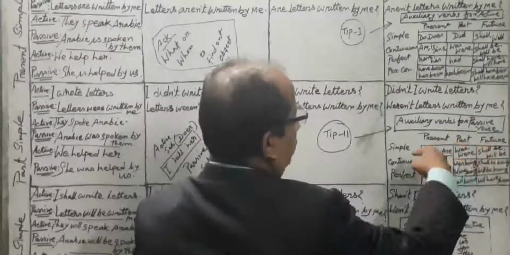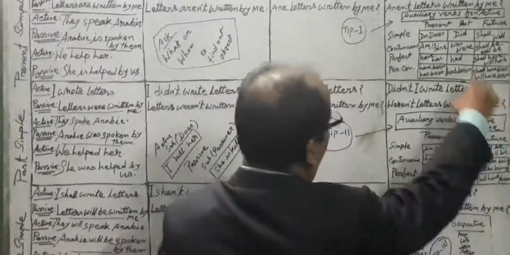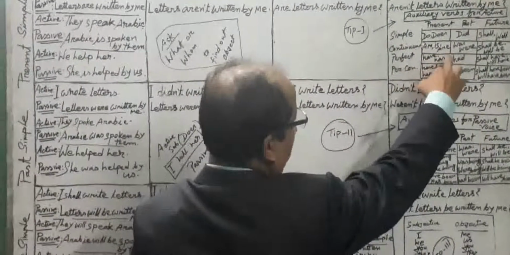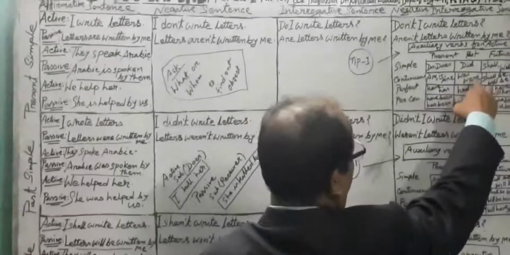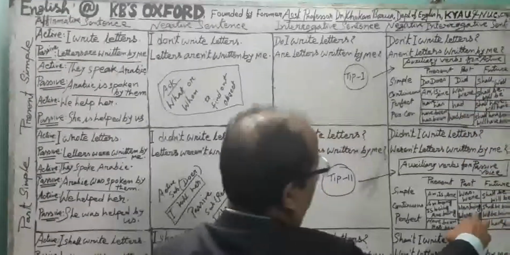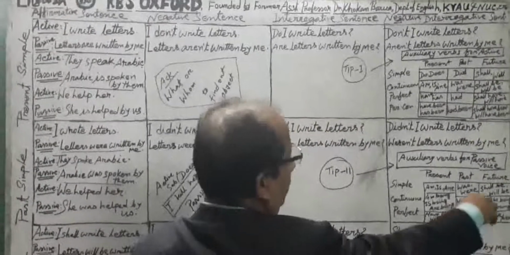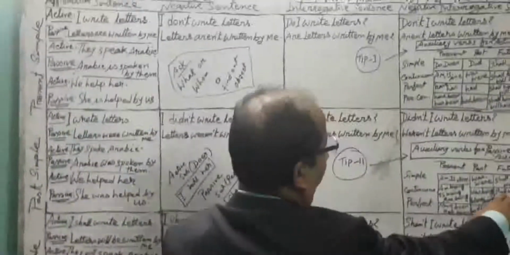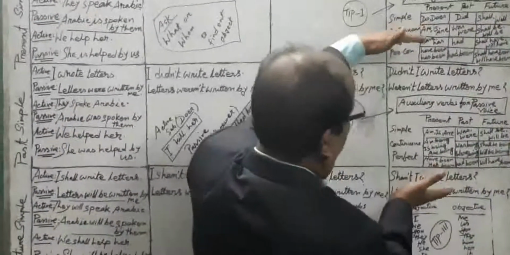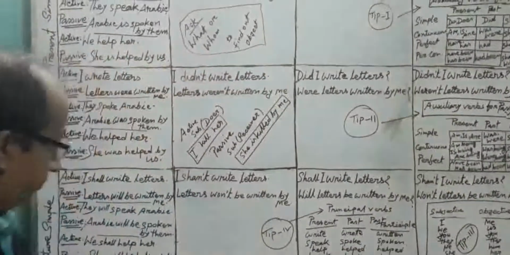For passive voice, future simple, shall be and will be. In the same way, for present continuous, am, is, are, for passive, am being, is being, are being. For past continuous, was, were, for passive, was being, were being. For future continuous, shall be, will be, but for the passive voice, shall be being, will be being. The rest will be discussed later.